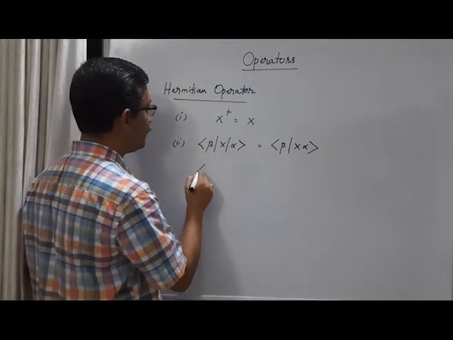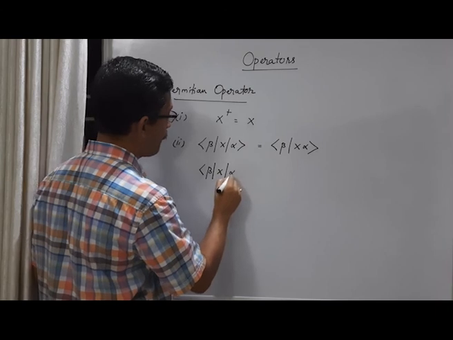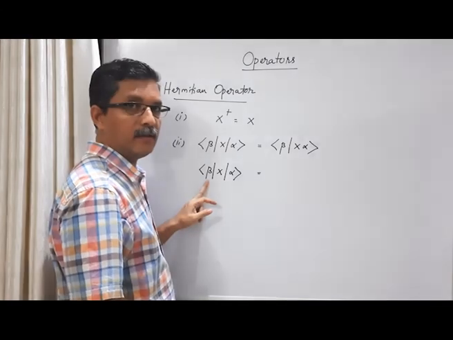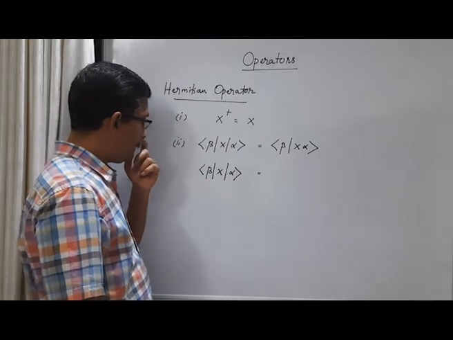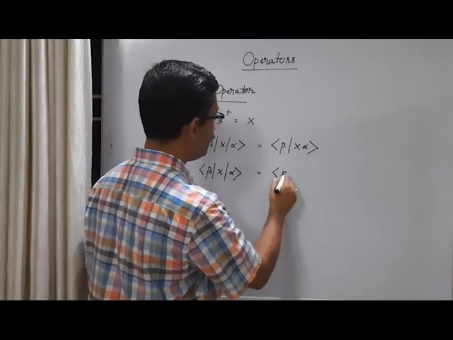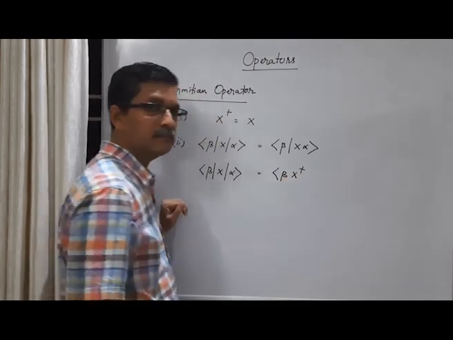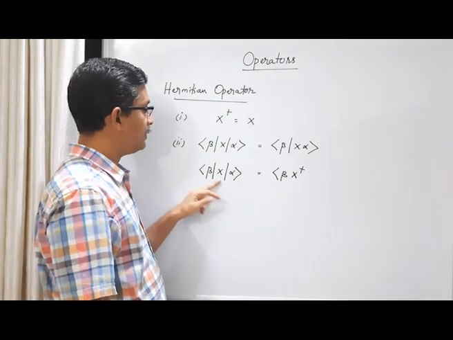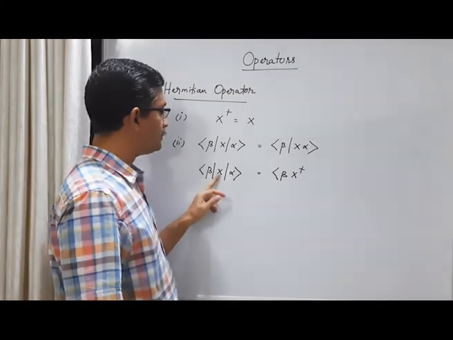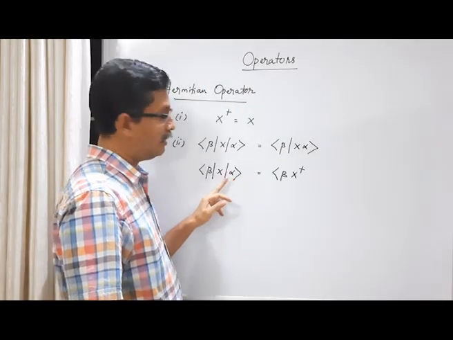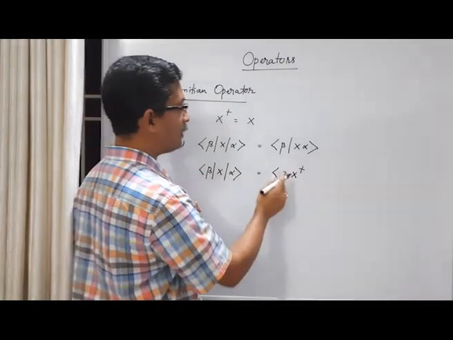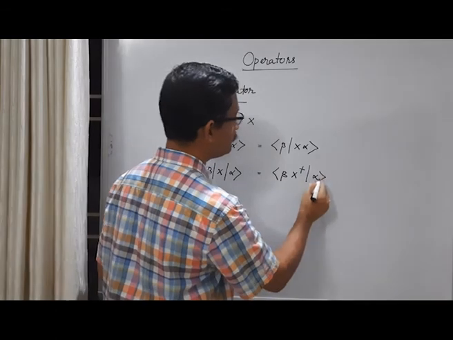Now we can start from the left side. This time we can demand that X is acting on the bra vector beta. If X is acting on the bra vector beta, then X will become X dagger. When it is acting on the bra vector beta, that means we have to take the Hermitian adjoint. By default, X is acting on the ket vector from left to right. If you consider it acting on the bra vector from right to left, then we have to take the dagger. So it is beta X dagger alpha.